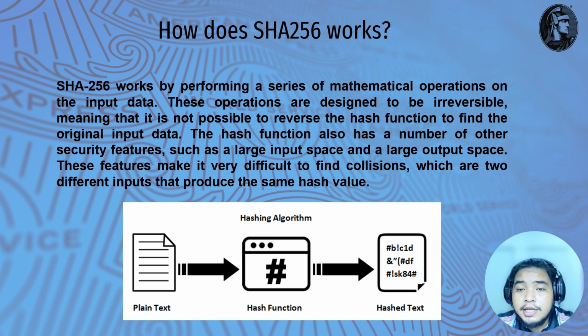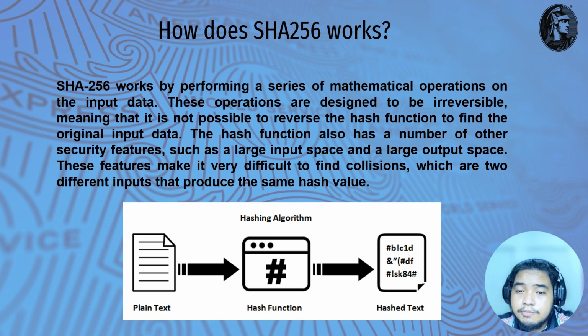If we look at the image below, the plain text will convert to the hash text. The hash value of a file can be used to verify the authenticity and integrity of the file. To verify the authenticity of a file, the hash value of the file is calculated, and the hash value is compared to a known and trusted hash value. If the two hash values match, then the file has not been tampered with. So that is how SHA-256 works in the algorithm.